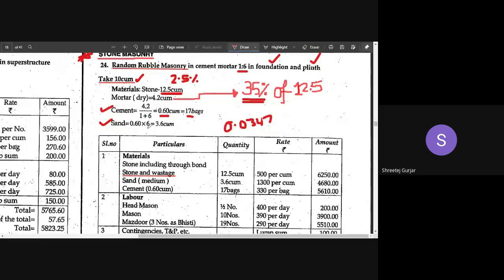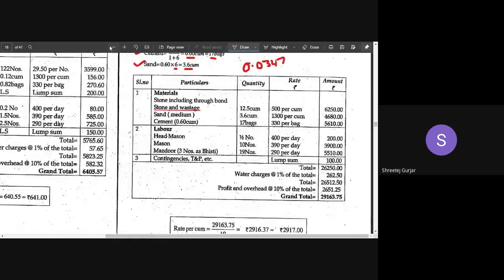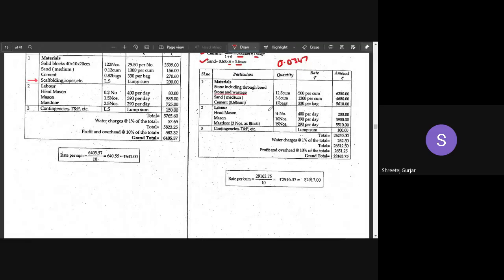Coming to sand, it is into 6. Whatever is the cement quantity, multiply by the proportion, that is, here it is 6. Hence, multiplied by 6, you will get the quantity of sand in cubic meters. The remaining things are same. Make sure you look into the required number of masons, and remember this: for brickwork and stone masonry it will be similar, but for stone masonry it will be slightly more compared to brickwork.